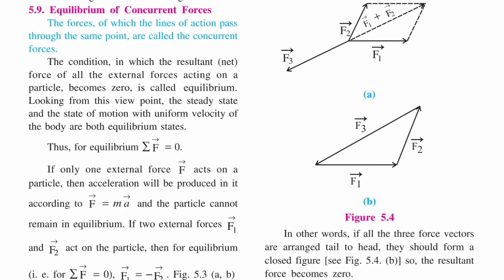In other words, if all three force vectors are arranged tail to head, they should form a closed figure, as you can see in this diagram 5.4 part B, so that the resultant force becomes 0.